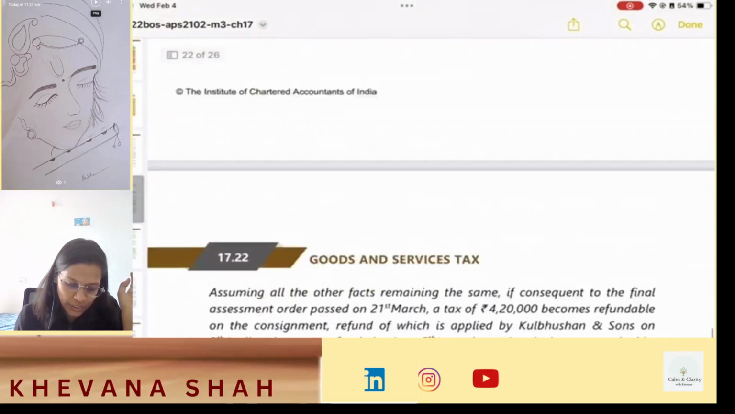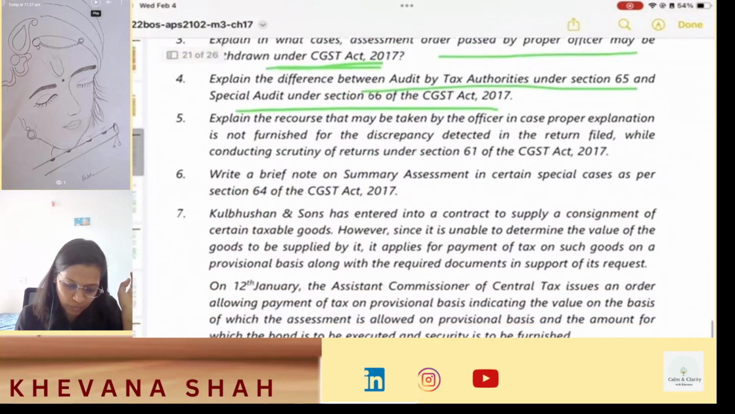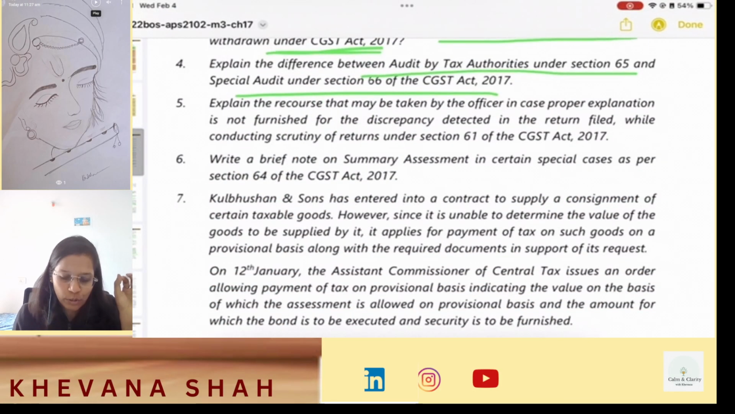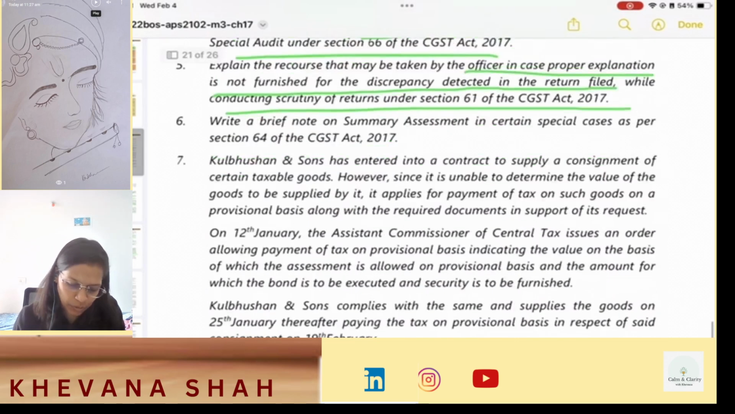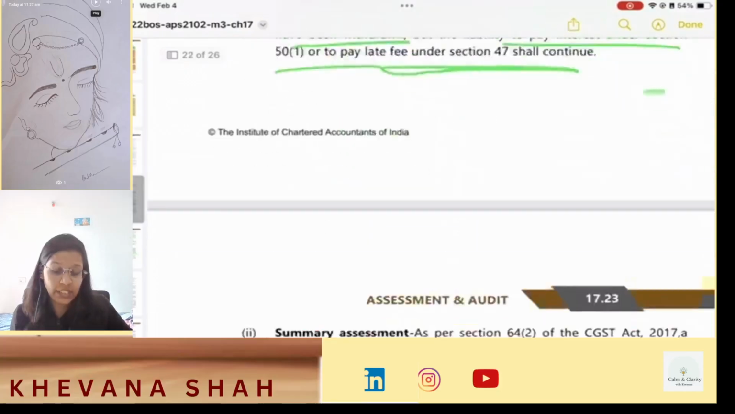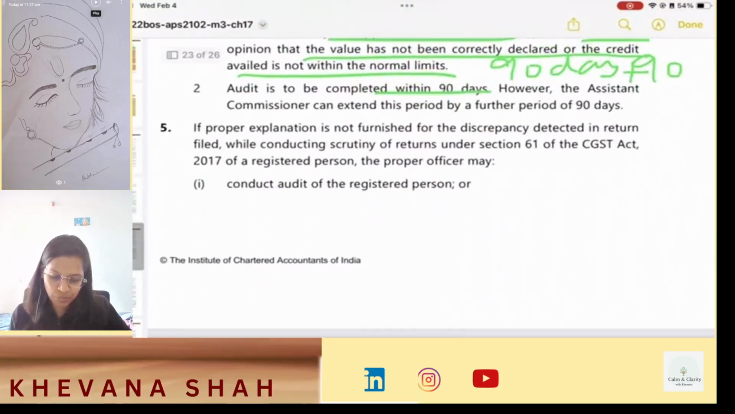Now question number 5. Explain the recourse that may be taken by the officer in case proper explanation is not furnished for the discrepancy detected in the return filed while conducting scrutiny of returns. So while conducting the scrutiny of returns, if any discrepancy is found and the registered person has not given a proper explanation, what is the course of action for the proper officer? Okay, again this is a theoretical question.